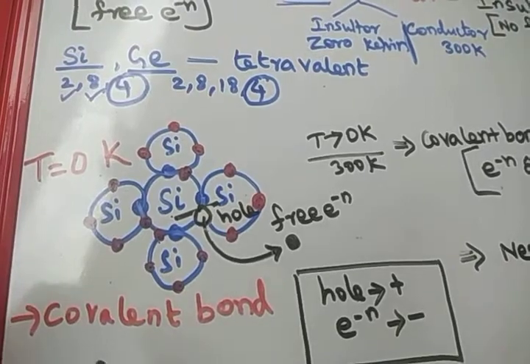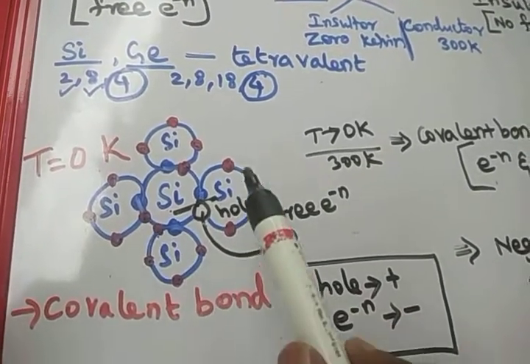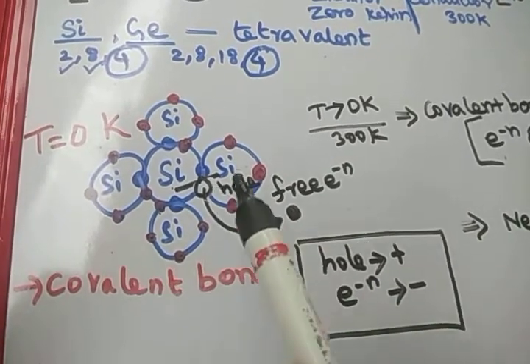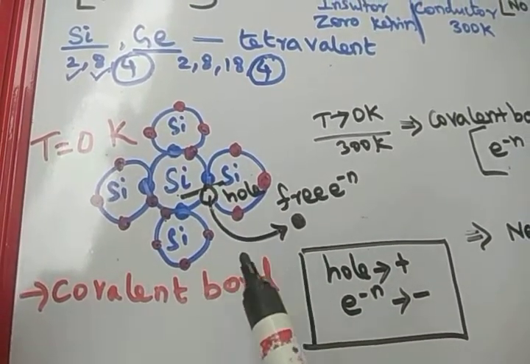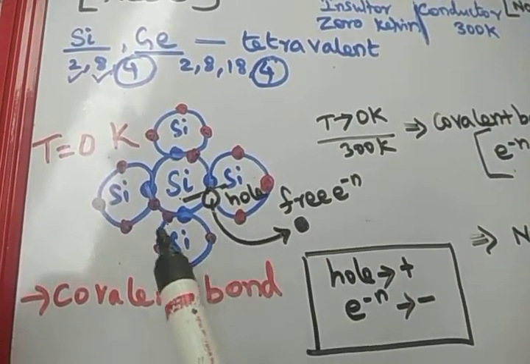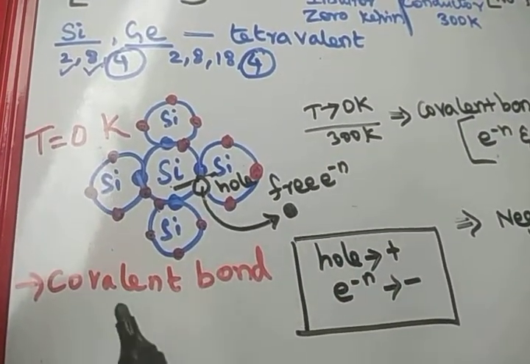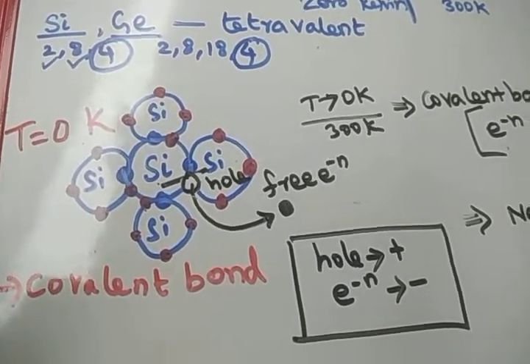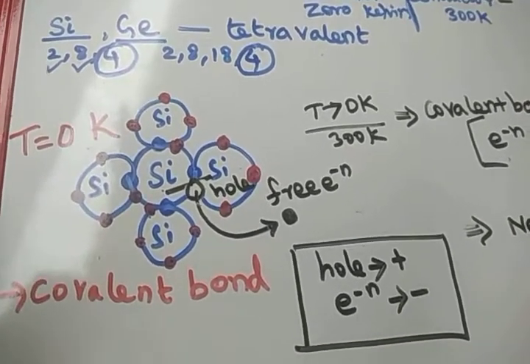How will it act as an insulator? Because there is no availability of free electrons. Why is there no availability of free electrons? Because a covalent bond is made between the central silicon atom and the other silicon atoms. Hence the outermost orbit of the central silicon atom becomes an octet structure. So the free electrons are not available. So it is a stable structure.